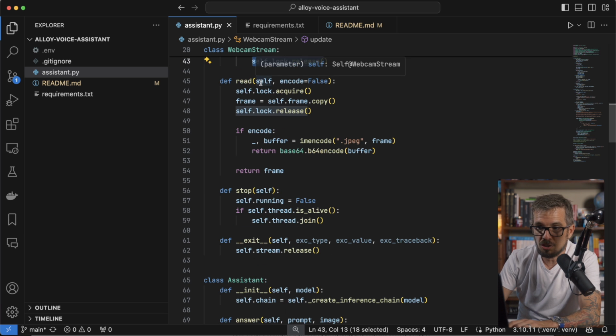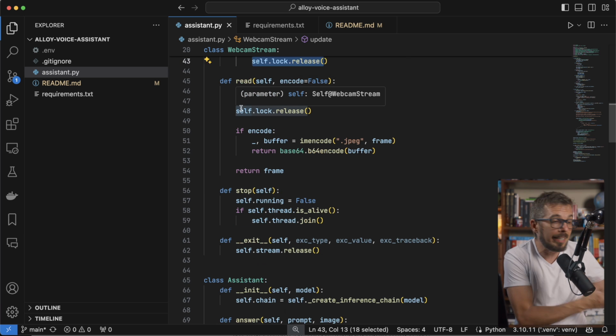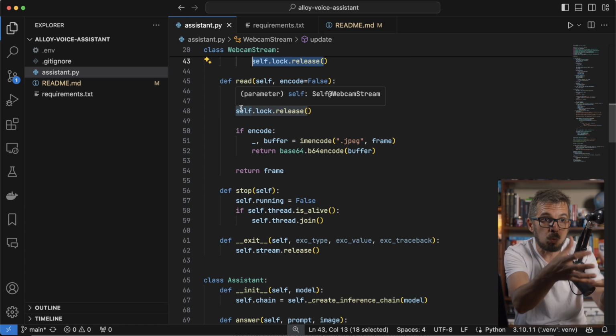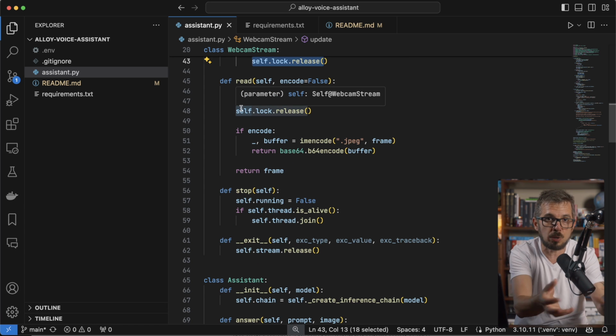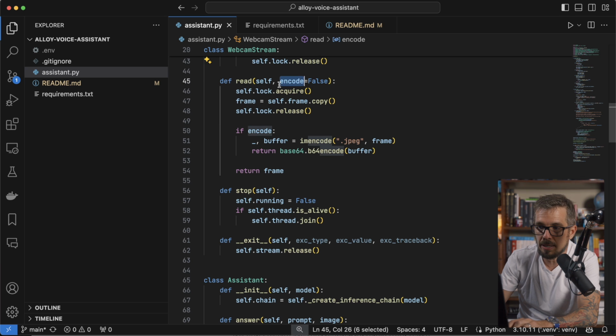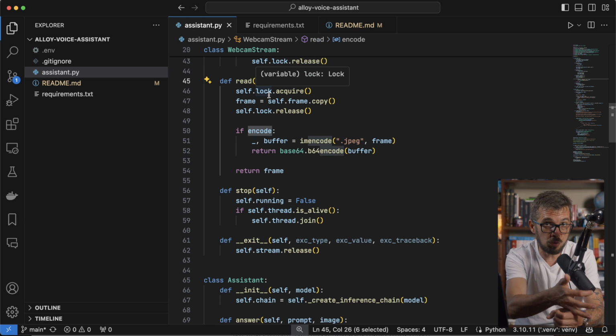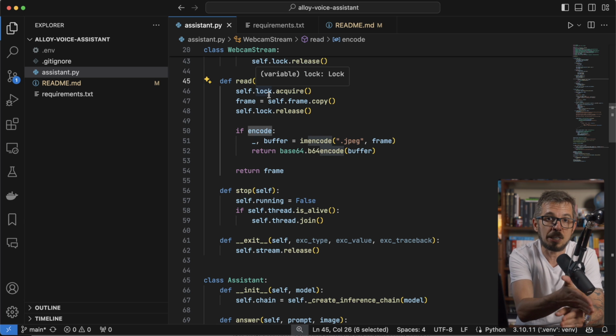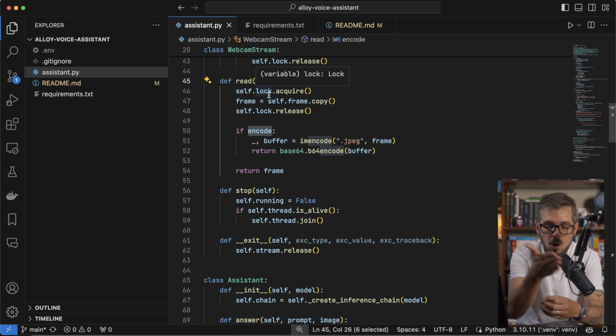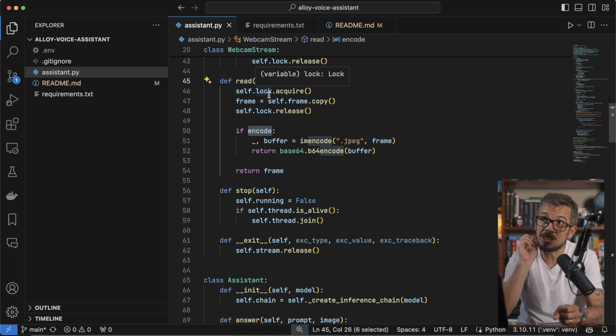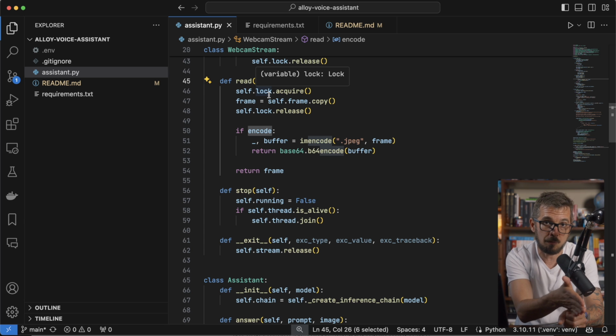Then there is a read function, which is the function that I'm gonna call whenever I need that latest image. So whenever I'm ready to use an image, I'm gonna say, hey, just read my instance of the webcam stream, just give me that image. I pass a property called encode, and if it's true, it's going to return that image encoded in base 64. Why do I need that? Because in order for me to send that image to GPT-4o or Gemini Flash, I need to pass it in base 64 format, right?